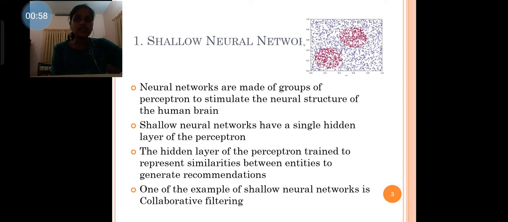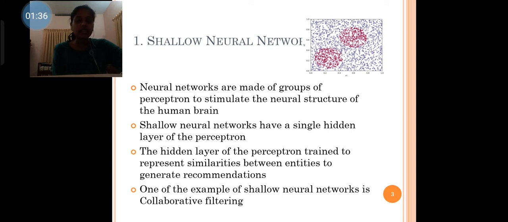The first one is the shallow neural network. Neural networks are made up of groups of perceptrons to simulate the neural structure of the human brain. Shallow neural networks have a single hidden layer of perceptrons. One example of a shallow neural network is collaborative filtering. The hidden layer of perceptrons is trained to represent similarities between entities to generate recommendations. Recommender systems in Netflix, Amazon, and YouTube use a version of collaborative filtering.